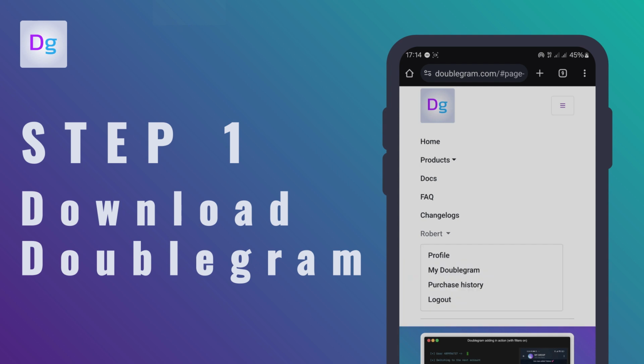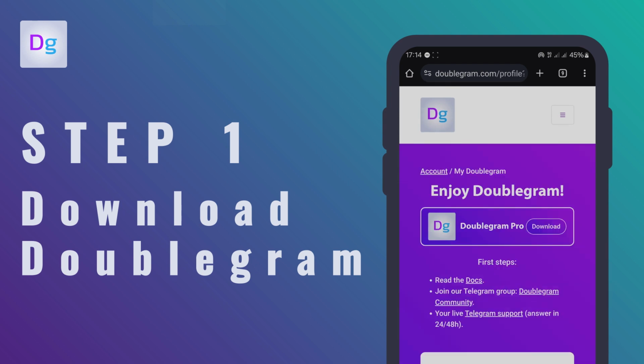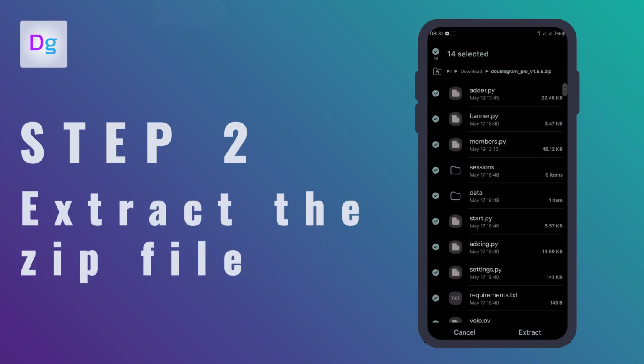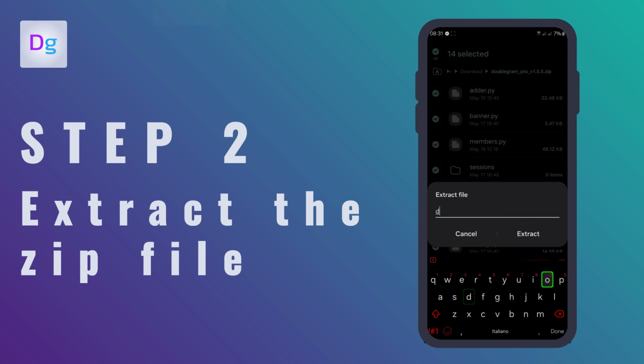Once you've purchased it, go to your profile on doublegram.com in the My Doublegram section and click the download button. After downloading the zip file, you'll need to extract it. Use your phone's file manager to do this. For convenience, you can rename the folder to Doublegram. You will need to use this name later.